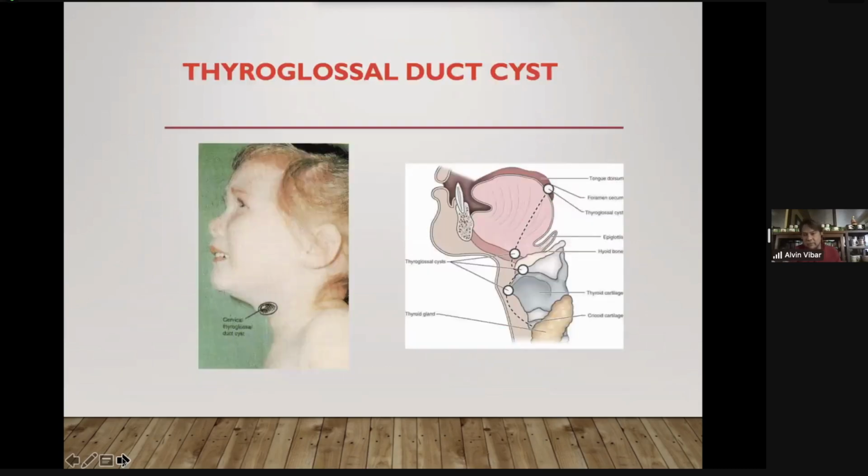In children, if you see a movable mass at the neck area, before you think of an enlarged thyroid gland, you have to rule out the possibility that this might be a case of a thyroglossal duct cyst. The thyroglossal duct cyst can be seen anywhere along the course of the descent of the thyroid gland. Thyroglossal duct cyst.